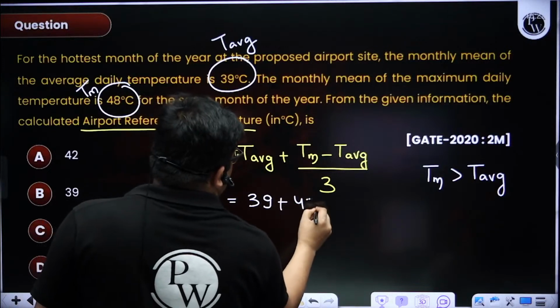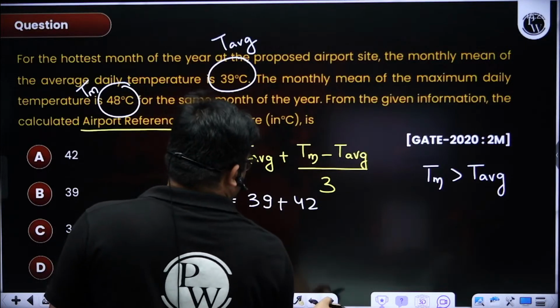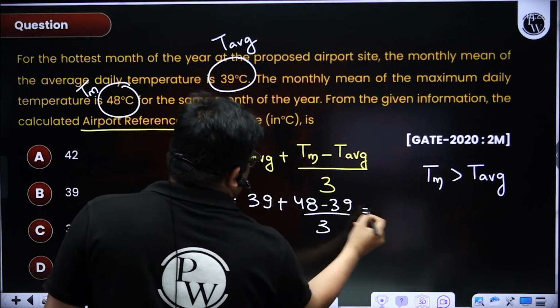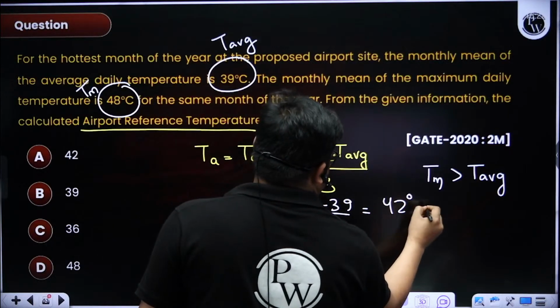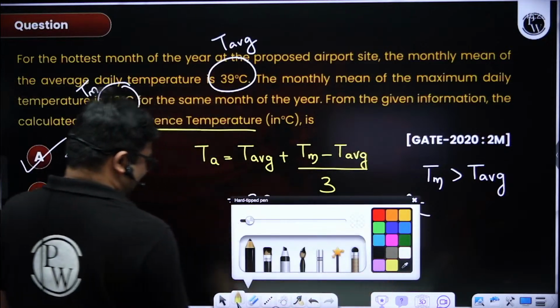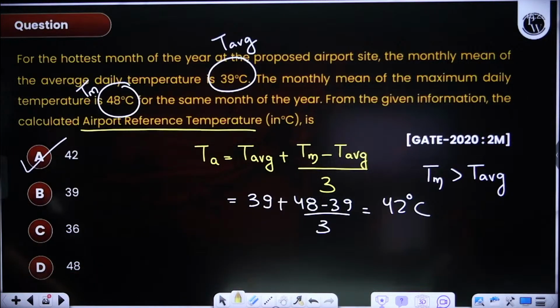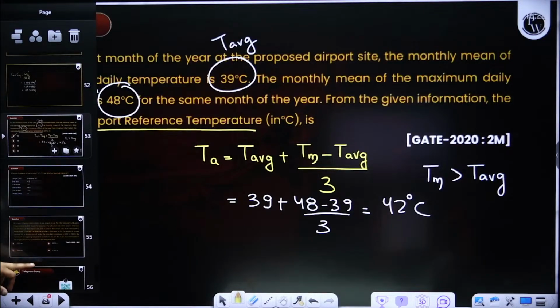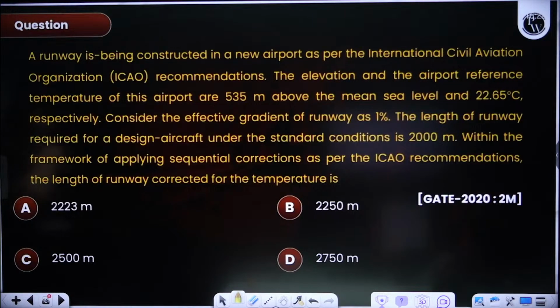So this will be 39 plus (48 minus 39) divided by 3, which is 42 degrees centigrade. I don't know why they have given this as a 2-mark question. Okay, it's okay. Some great person did this. Now this question we'll solve, then we'll solve the last one, the effective gradient one.